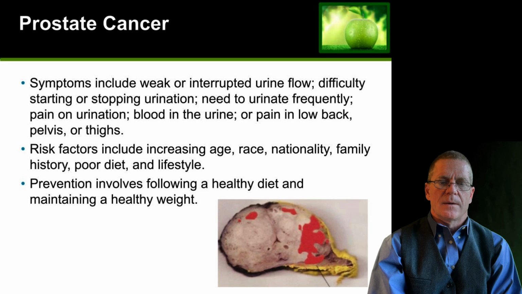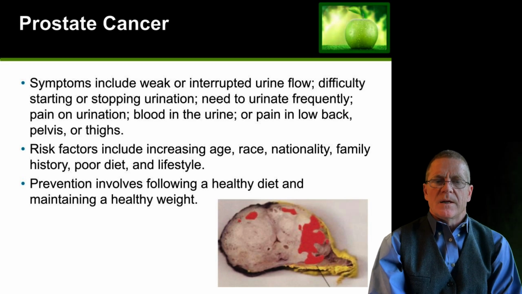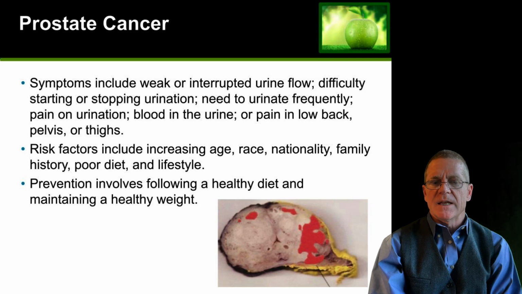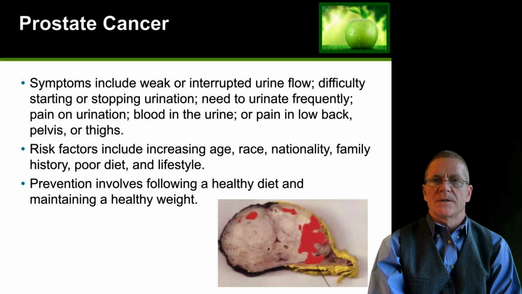This is an example of a prostate with a cancer here on the right-hand side. You can see how that cancer is invading the surrounding tissue. Some symptoms that may occur are difficulty urinating, blood in the urine, and sometimes lower back pain if the cancer has moved into the lower back. Risk factors: age, poor diet, and sedentary lifestyle.